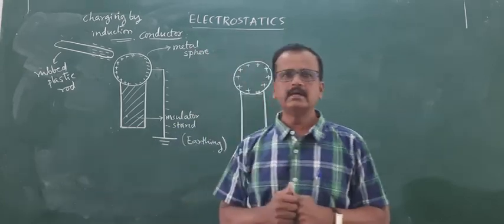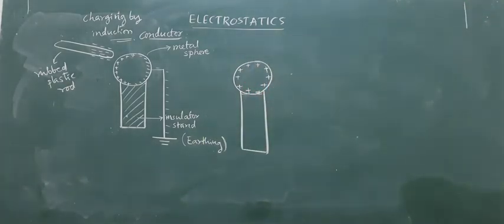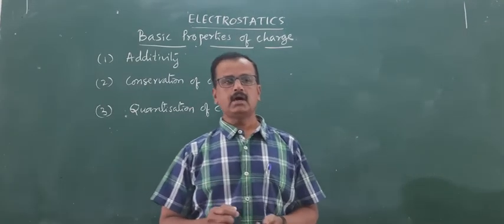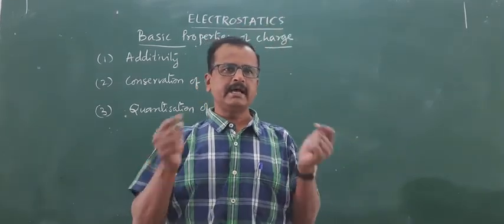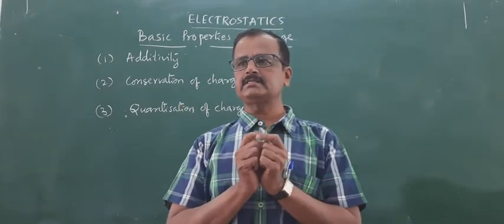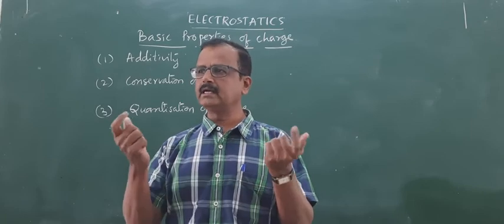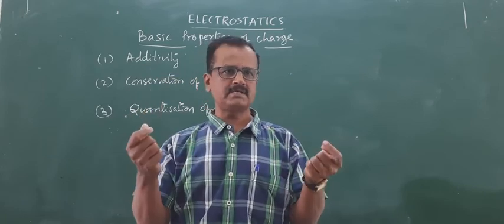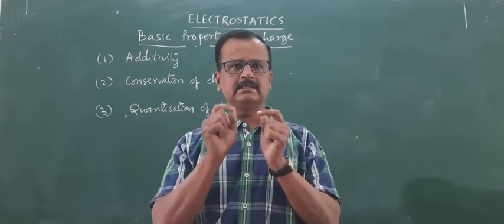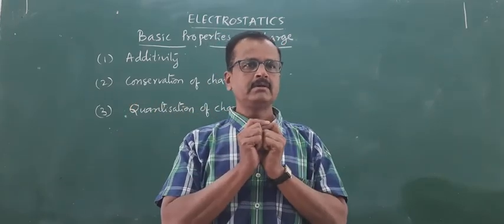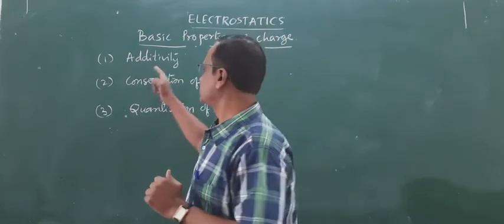Now we will learn the basic properties of charges. We know that like charges repel each other, unlike charges attract each other. This is the nature of charges. Immediately what comes to our mind, properties of charges means yes, like charges repel, unlike charges attract. Then what are the basic properties of charges? They are listed, 3 in number.